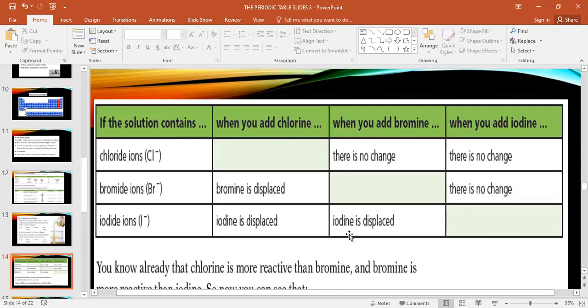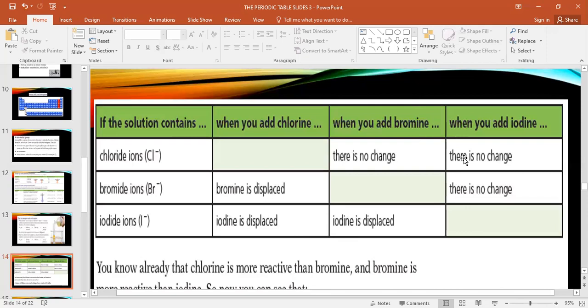Understand? Now, what do you think? Compare Cl with Br. Which one is more reactive? Cl. So you can write Br is less reactive than Cl. I make the opposite sign, as you said, it is opposite. So there is no reaction. Why? Because bromine is less reactive than chlorine. Is it clear now?